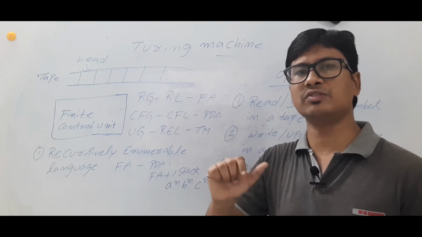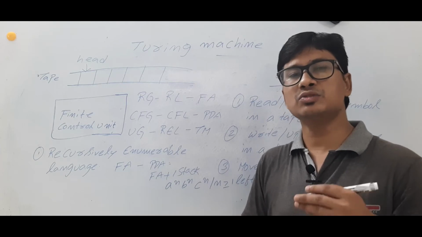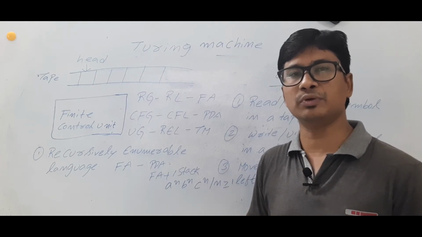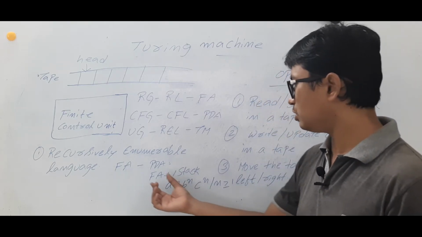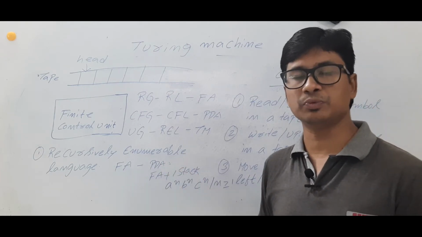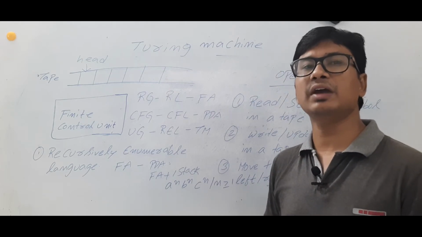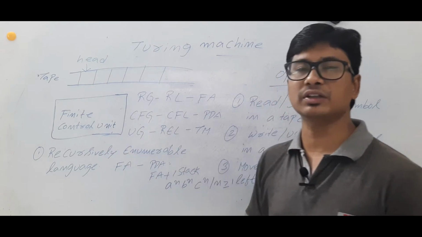There are a lot of similarities between the Turing machines and linear bounded automata. So let me discuss the Turing machine, then I will teach you about the linear bounded automata so that you will understand the concept in a better way. So if this is a language, for this kind of language we cannot construct the push down automata. So now we have a limitation. So what they have done is they have gone for the Turing machines.